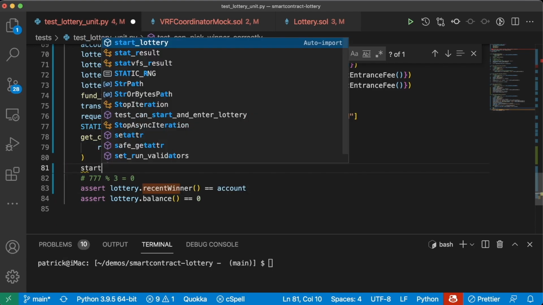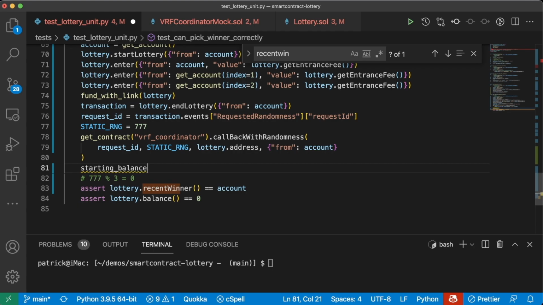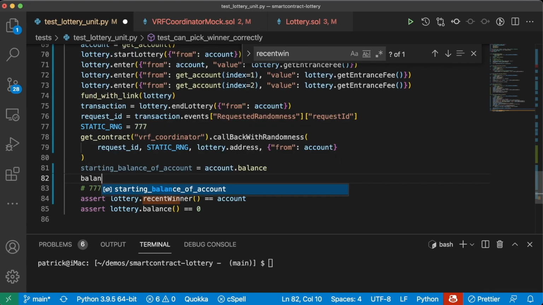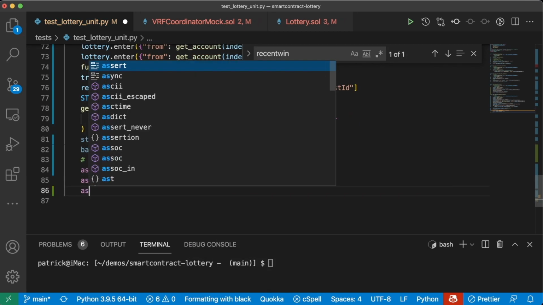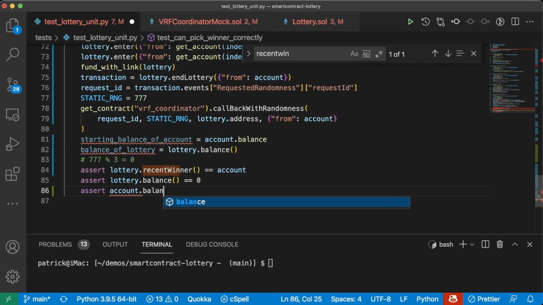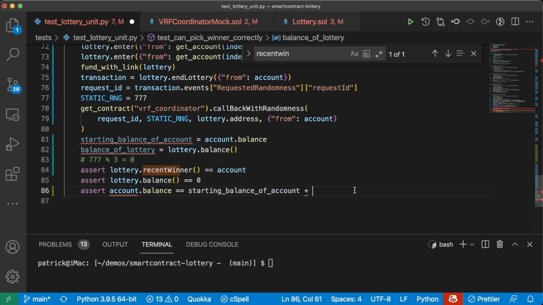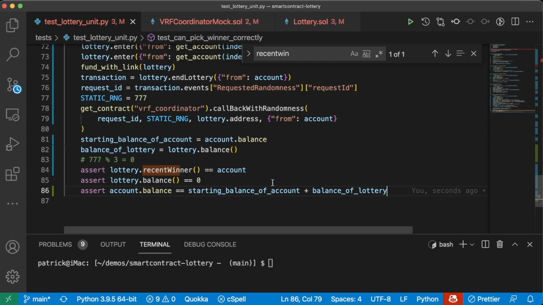So we'll do starting balance of account equals account.balance, and we'll do balance of lottery equals lottery.balance. And then we'll assert account.balance is now going to be these two added together. Starting balance of account plus the balance of the lottery. Because we should get all of the lottery winnings here.